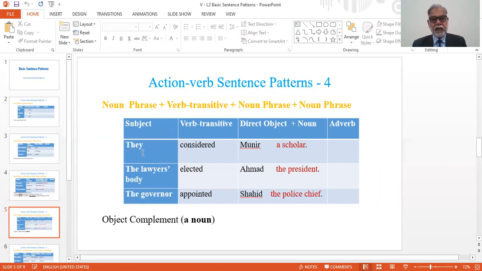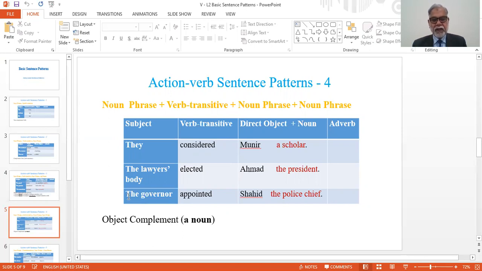For example, they, subject, considered verb, Manir, direct object, a scholar, complement of the object. The legislative body elected Ahmad the president. The legislative body is subject, elected is verb, Ahmad is direct object, and the president is the noun complement for Ahmad or object.